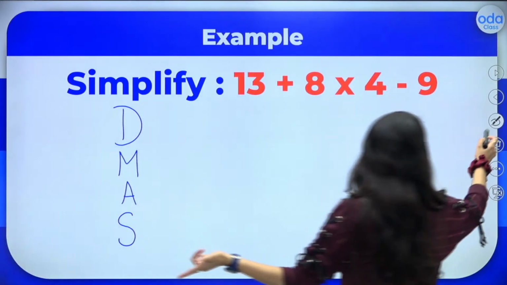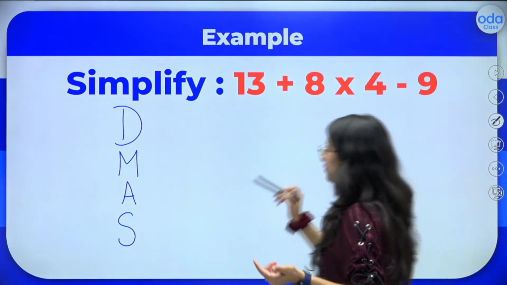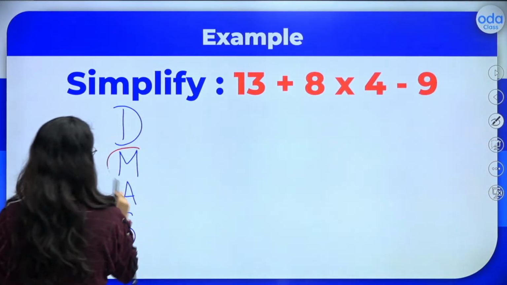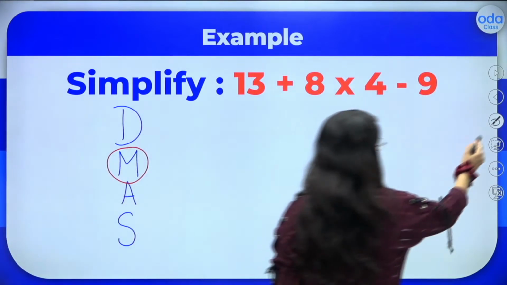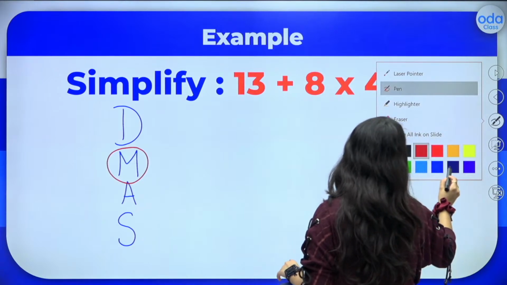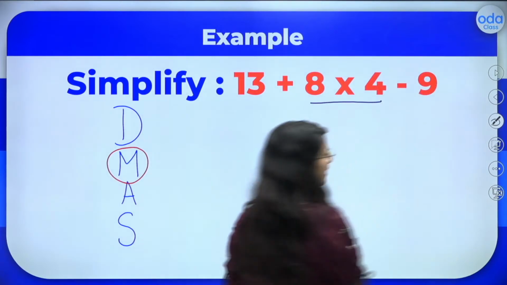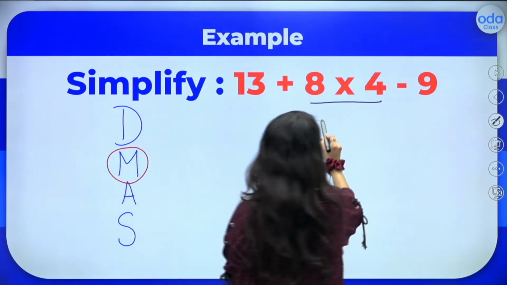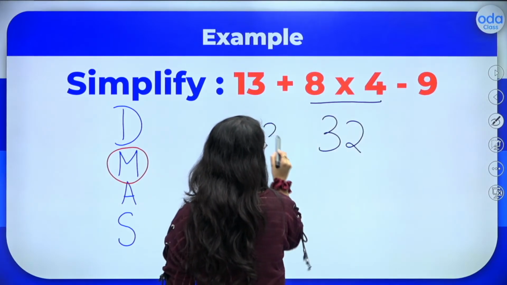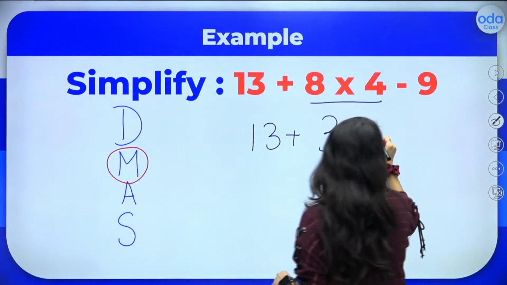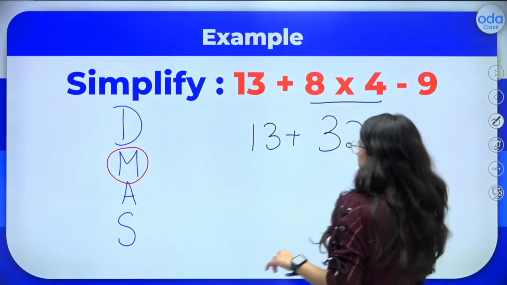So according to the DMAS rule, what do we have to do first? We have to multiply first. So firstly, I will be multiplying 8 and 4. So I got 32. Now I will copy down the rest of the numbers here.